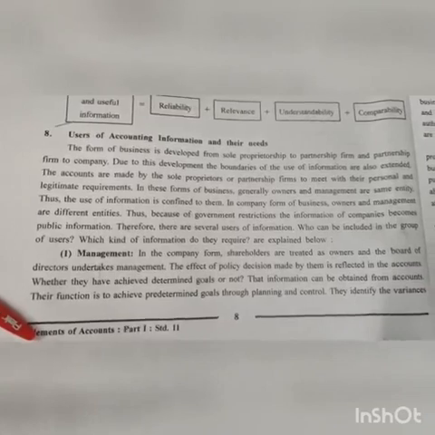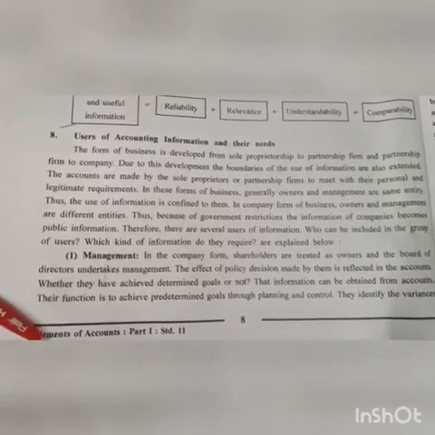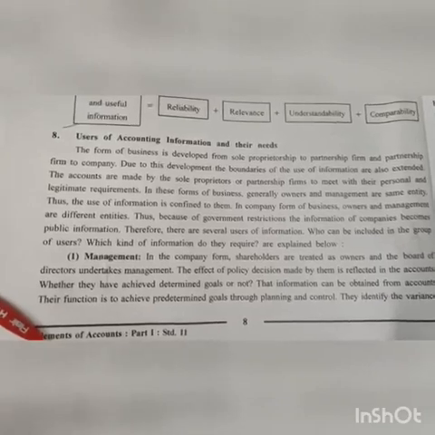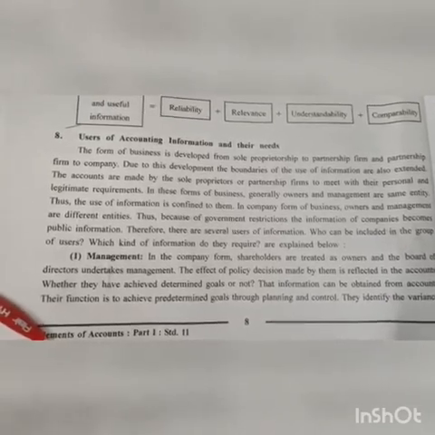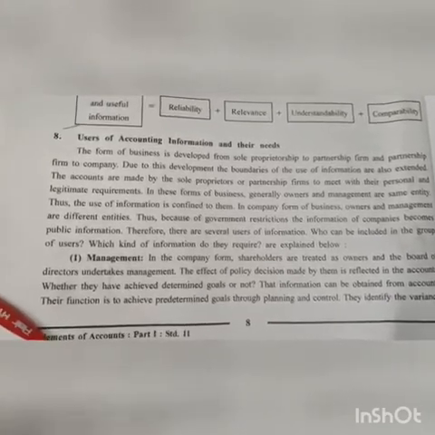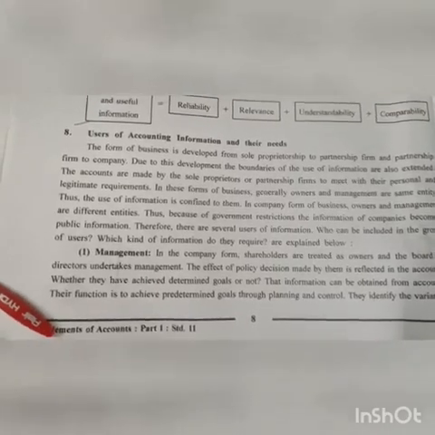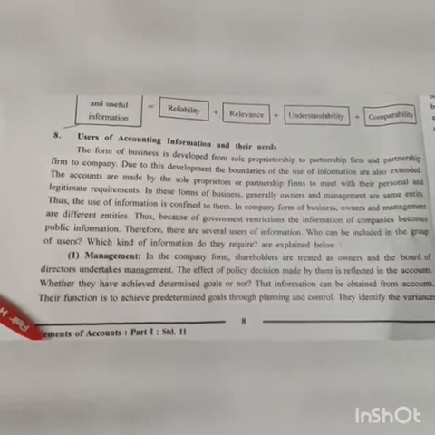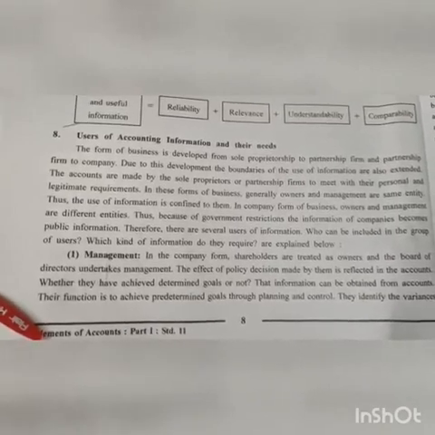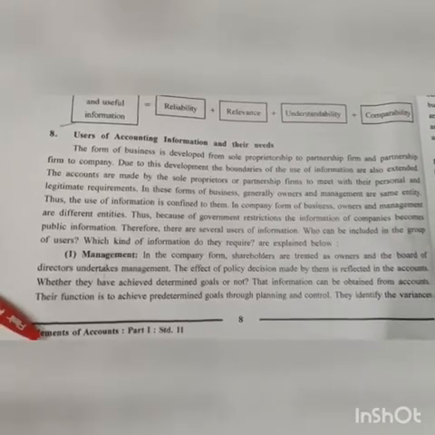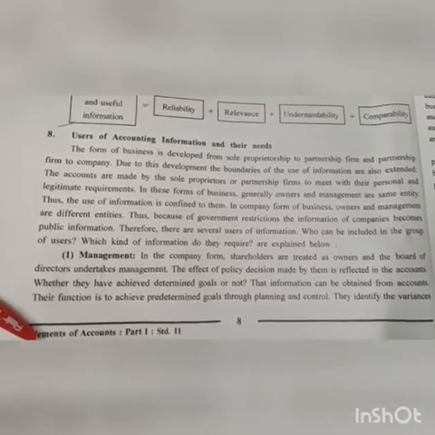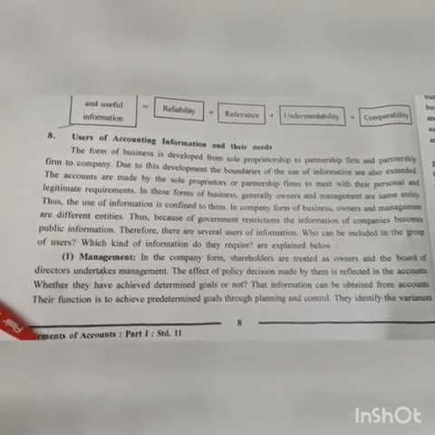See, in sole proprietorship, the owner and management are both the same, so only they will use the whole information. Nobody else will be using this information. But when you go to a company form of business, owners and management are different entities. Management may include directors and managers. So your owner is different and management is different.